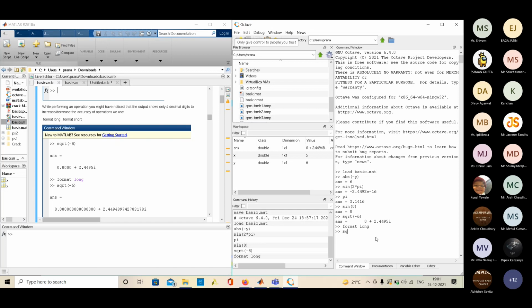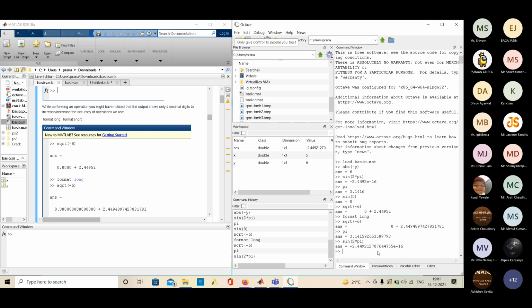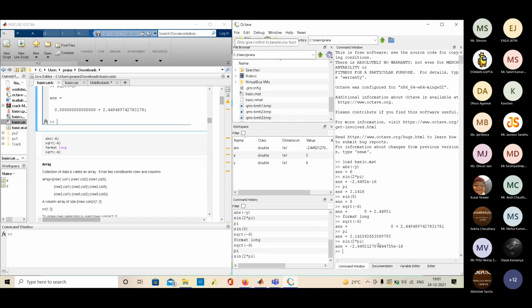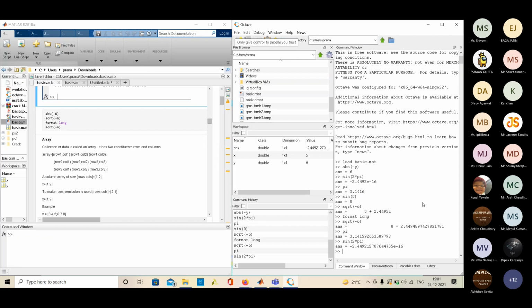So let me now write square root of -6. You can see the value is much more accurate as compared to before. Pi, the value of pi is also much more accurate. Then let me write sine 2 pi. This is also much more accurate as compared to before. Also, if we use format long, the processing time will also increase as the amount of calculation will increase.